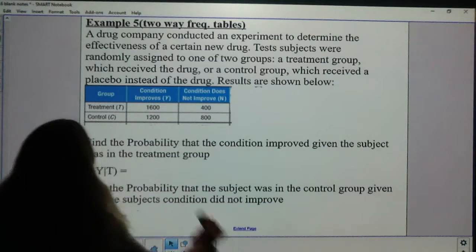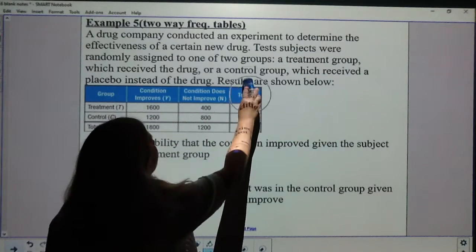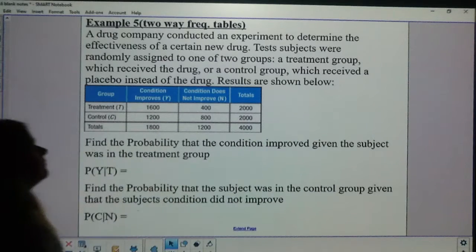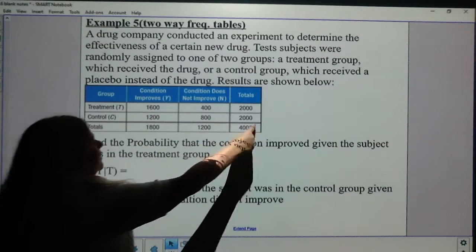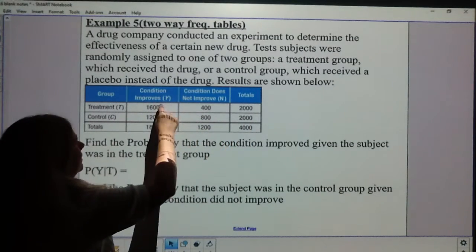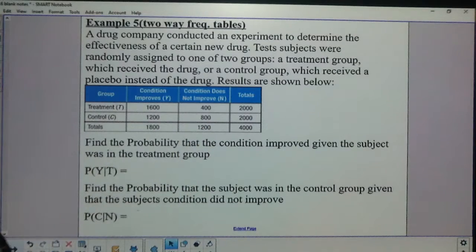So you need to find the totals. And sometimes what people do with these tables too, you don't have to, is they divide everything by this total amount and make these all decimals. You don't have to, you can keep the numbers. Your book, I think, divided it out, but you don't need to.